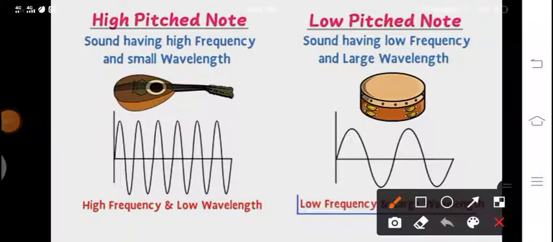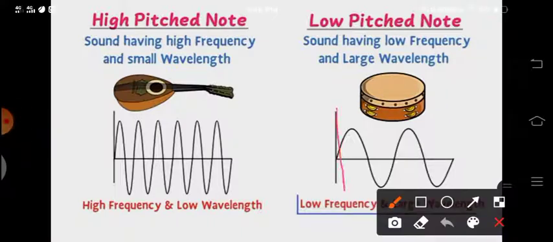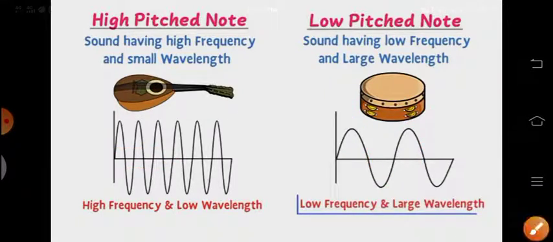drum. You can observe here it has low frequency and large wavelength. So this is the wavelength and its frequency is low, meaning here there are only 1, 2, and here you can observe 1, 2, 3, 4, 5, 6. So this has a high frequency and small wavelength. You can observe the distance between the wavelengths. So here is the difference between these two.